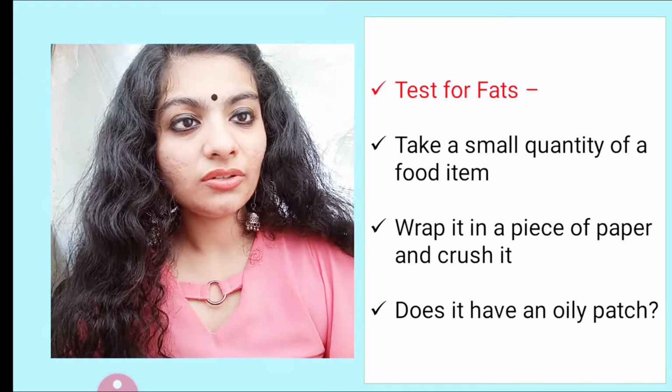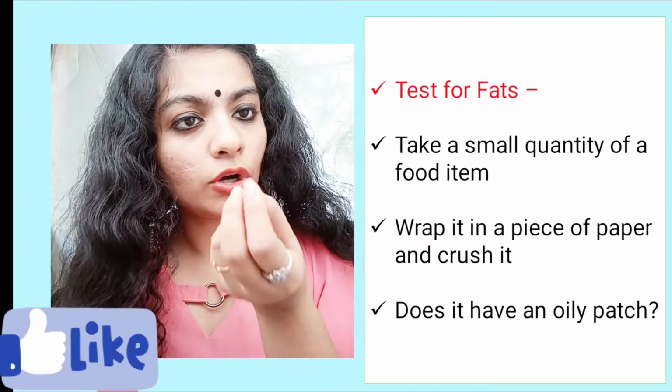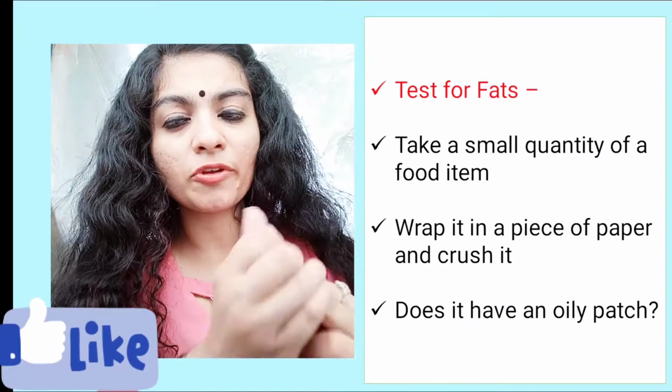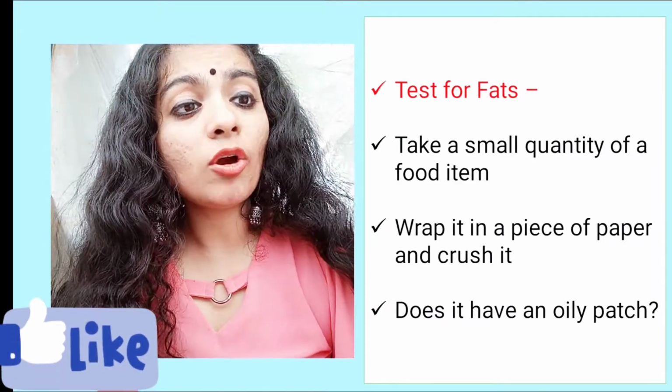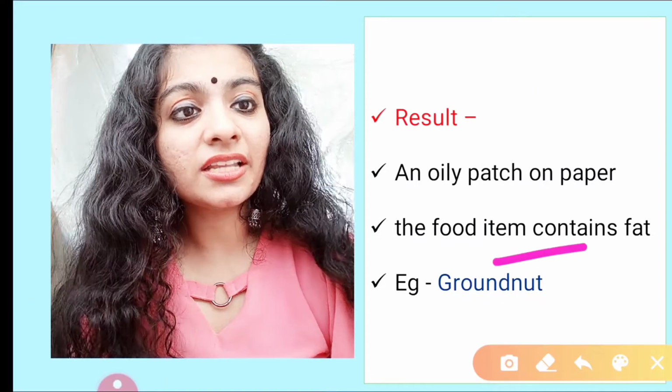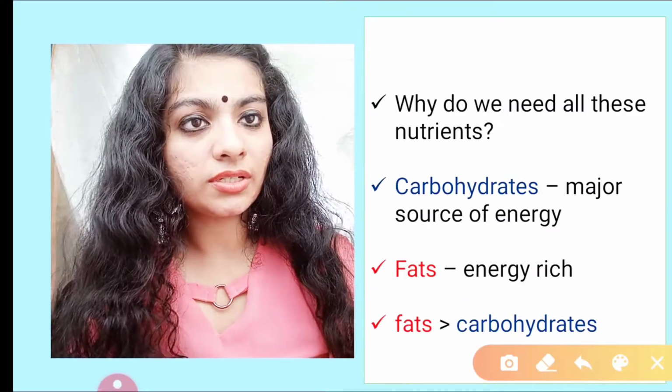Now, the test for fats. This is very easy, no chemicals are required. We take a small quantity of the food item, wrap it in a piece of paper, then crush it. Do you find any oily patch? If yes, then it contains fats. You'll see this in groundnut.